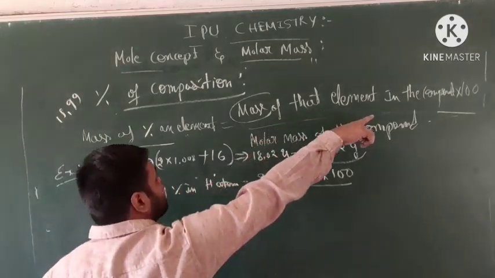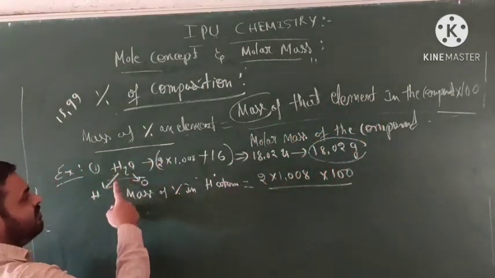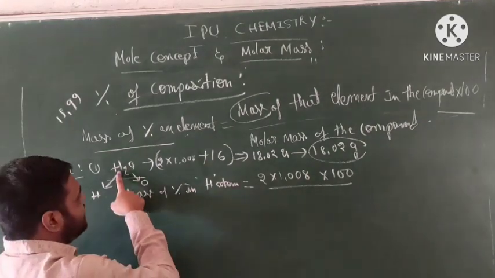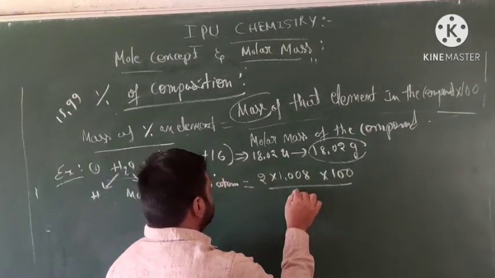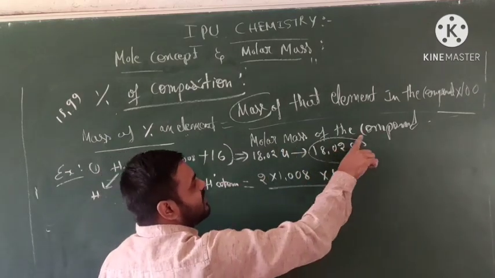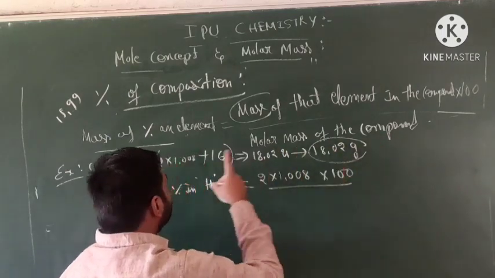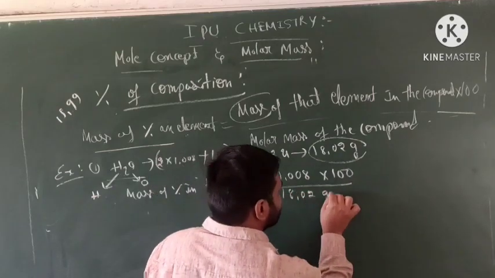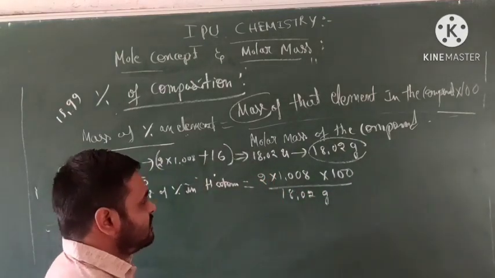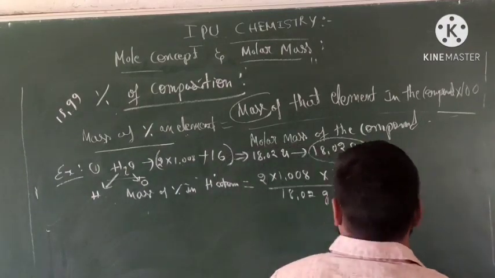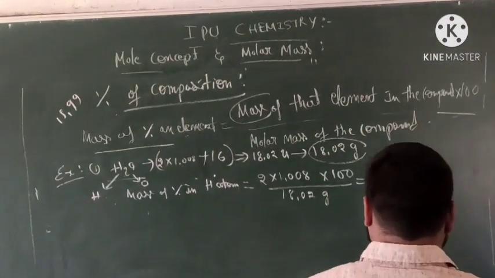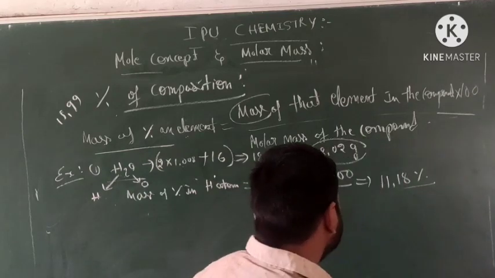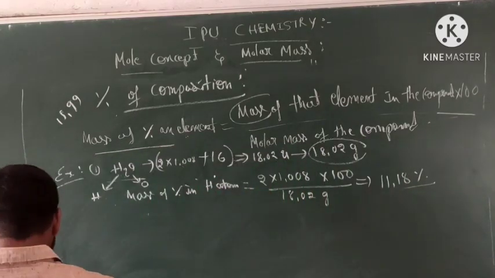Mass of that element in the compound: 2 hydrogen atoms, mass 1.008 each. Then the molar mass of that compound. What is the molar mass of water? 18.02 grams, right? So calculate this. If we calculate, we get 11.18% of hydrogen in the molecule.